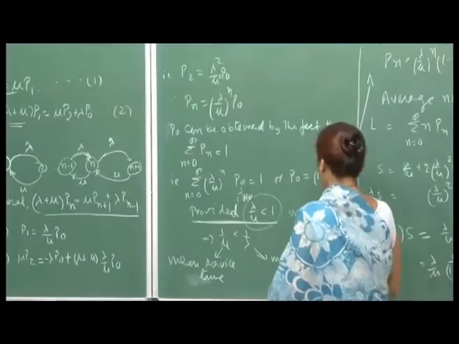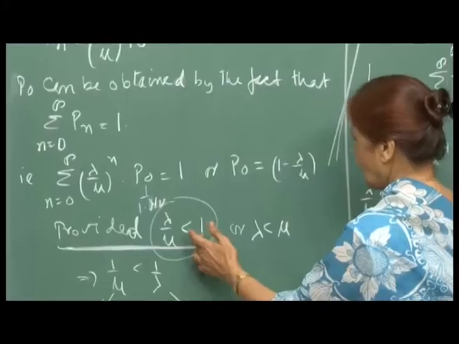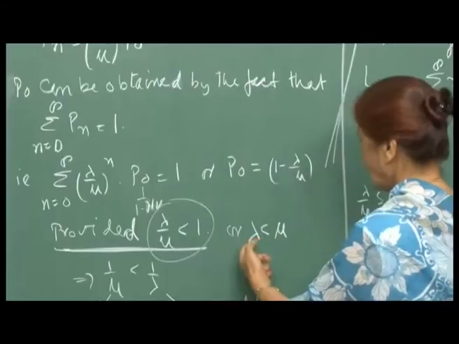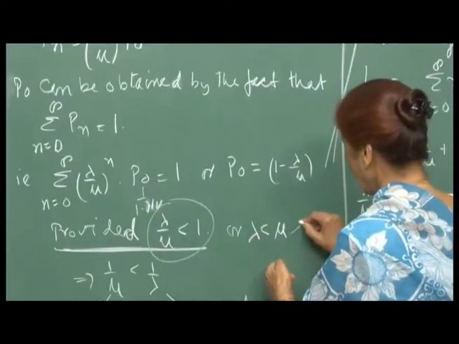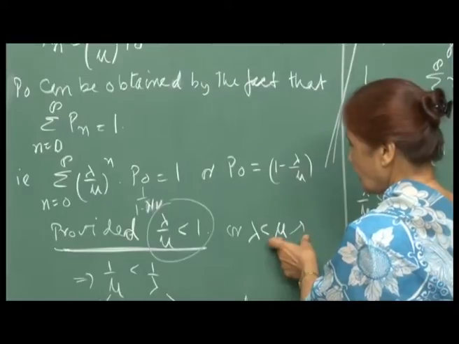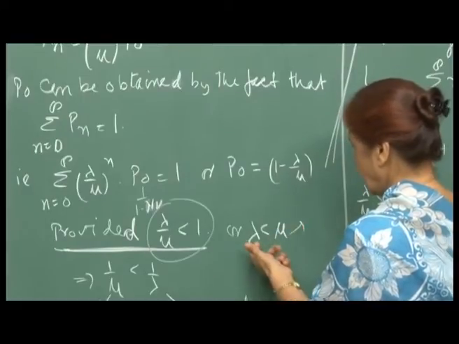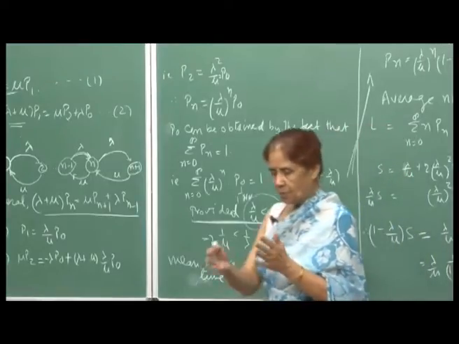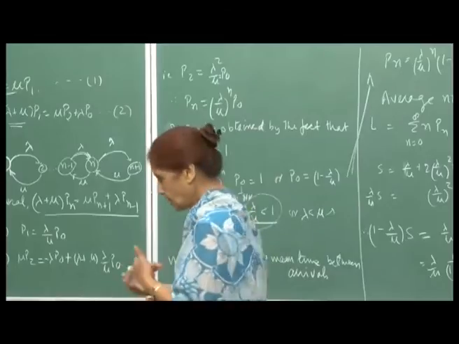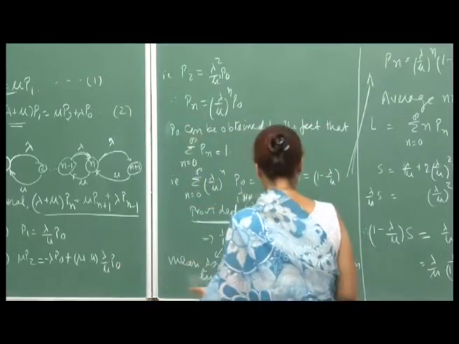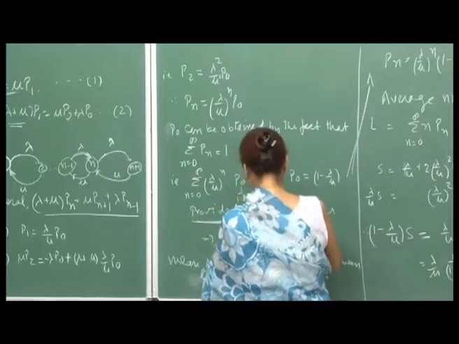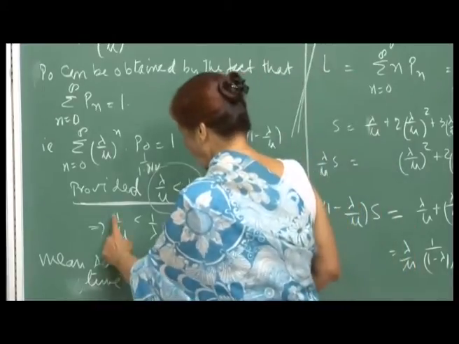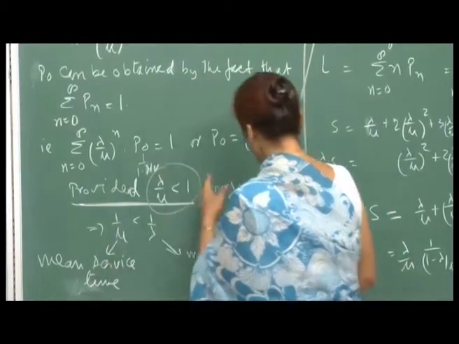And so, what does it mean? When you say that lambda by mu is less than 1, it implies that lambda is less than mu, where mu is the service rate and lambda is the arrival rate. So, obviously, you expect that otherwise people will go on collecting in the system if your service is slower than the rate at which people are coming. Or in other words, the better way to look at it is that 1 by mu is less than 1 by lambda. The mean service time is 1 by mu, remember, because it is exponential with rate mu.